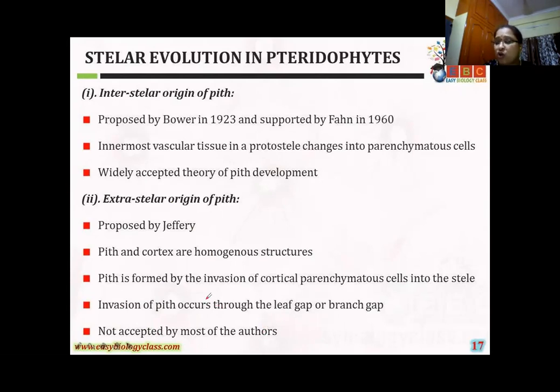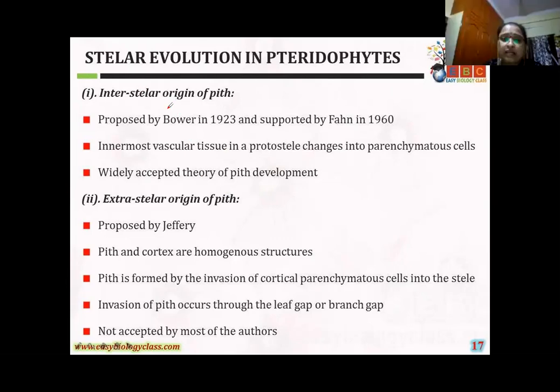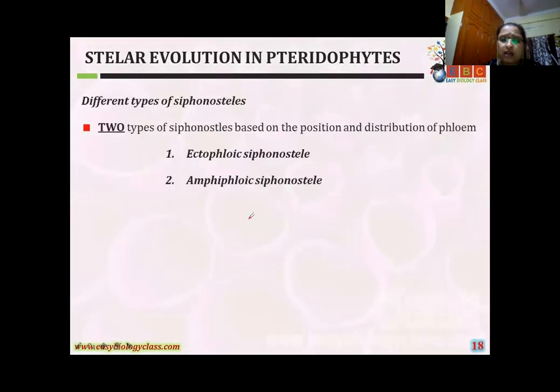Which theory is not accepted, girls? Girls, tell me fast. Which theory is not accepted? The extrastellar one, not the intrastellar. The intracellular one is okay, and all scientists accept it. But this one is not, only these two explanations of leaf gaps and branch gaps are present.